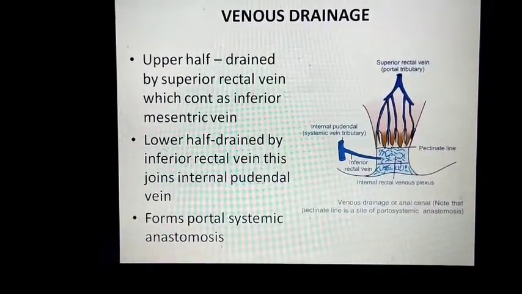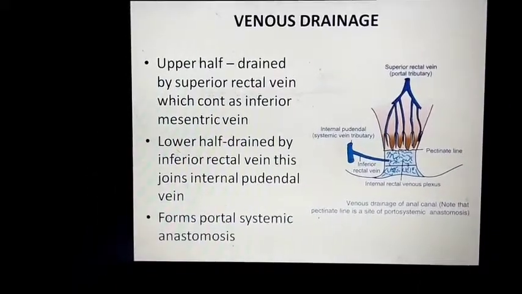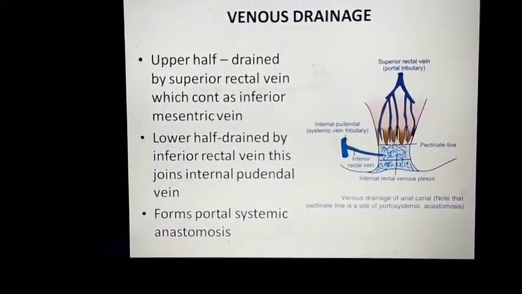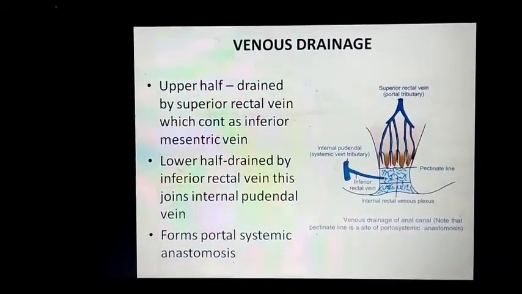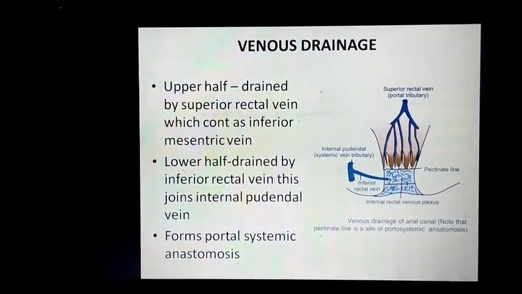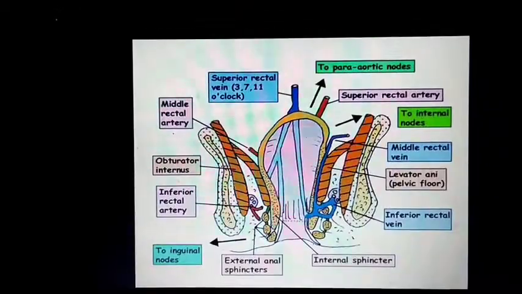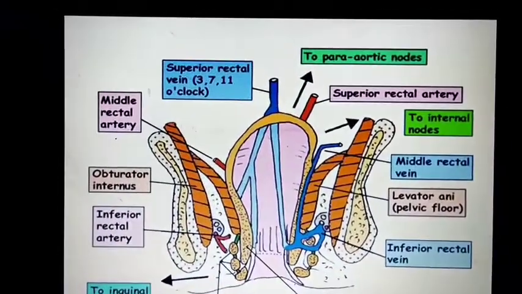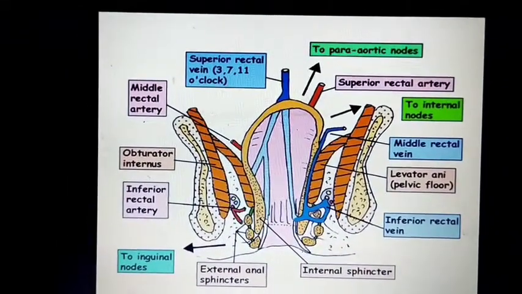Because of portal hypertension, the patient may suffer from piles or internal hemorrhoids. The lower half is drained by the inferior rectal vein. This joins the internal pudendal vein and forms a portal-systemic anastomosis. This is about the whole blood supply of our anal canal.